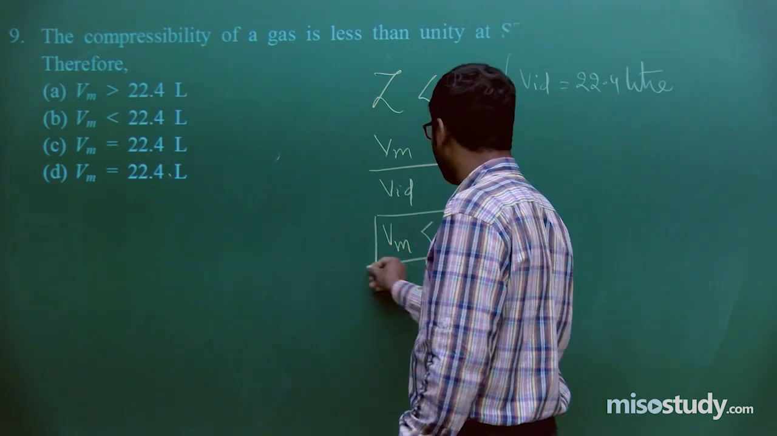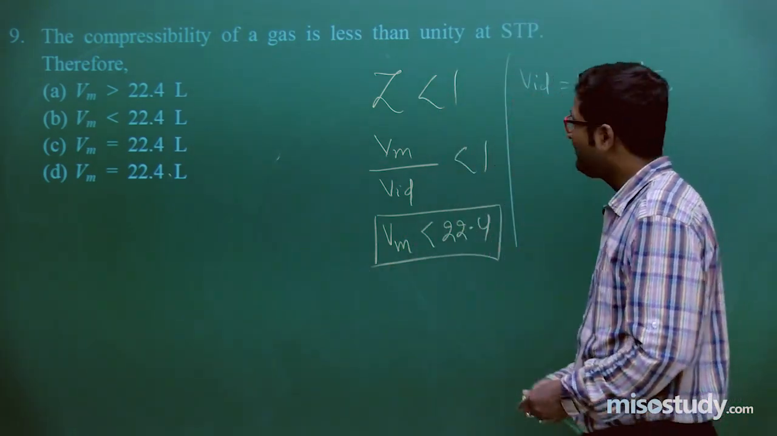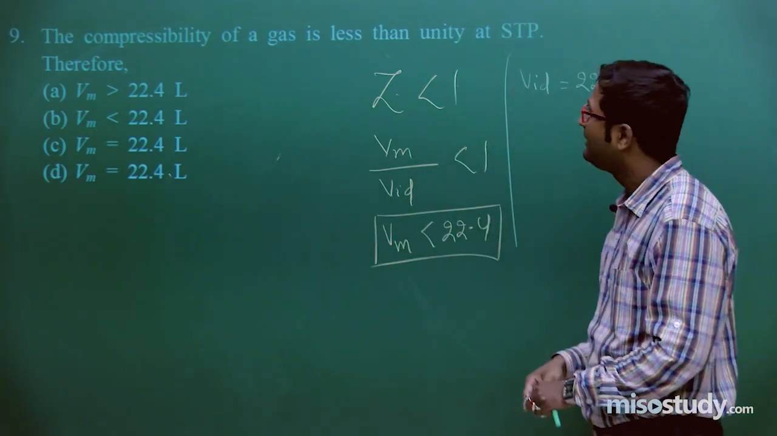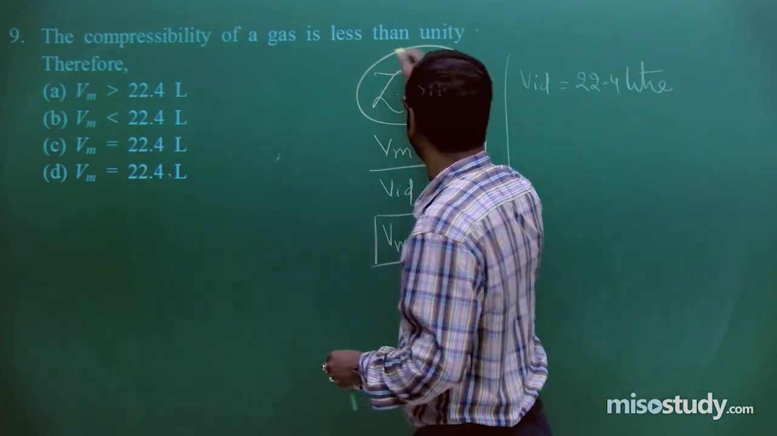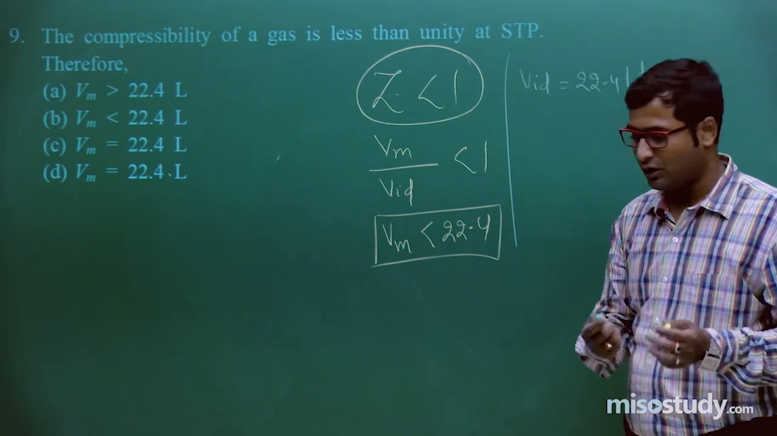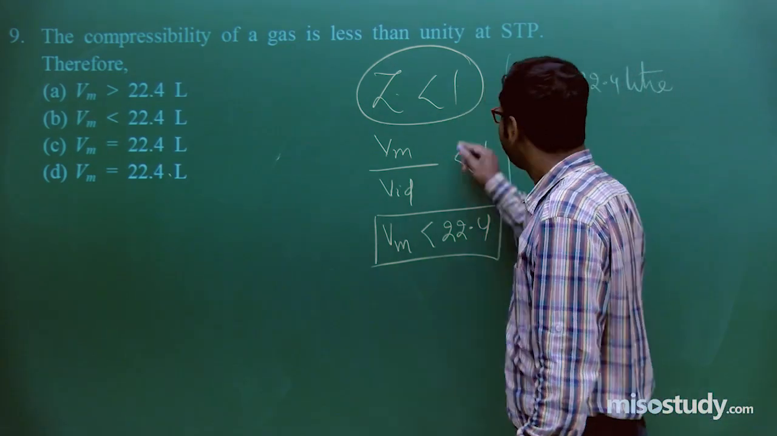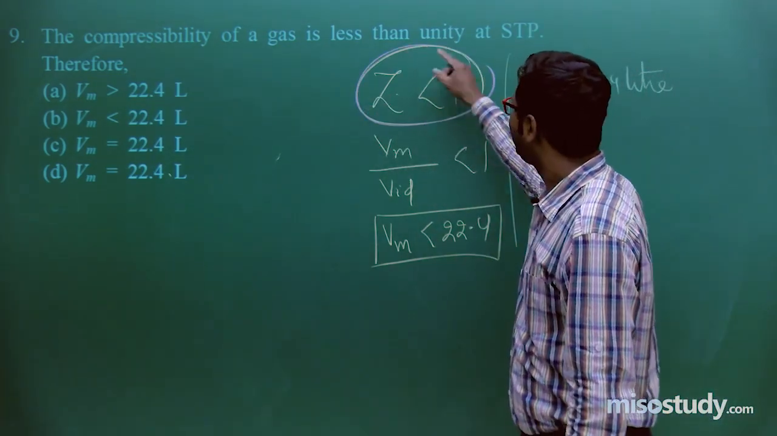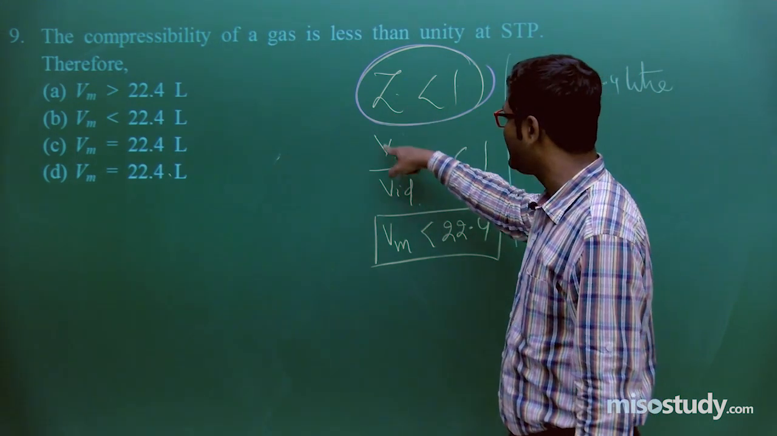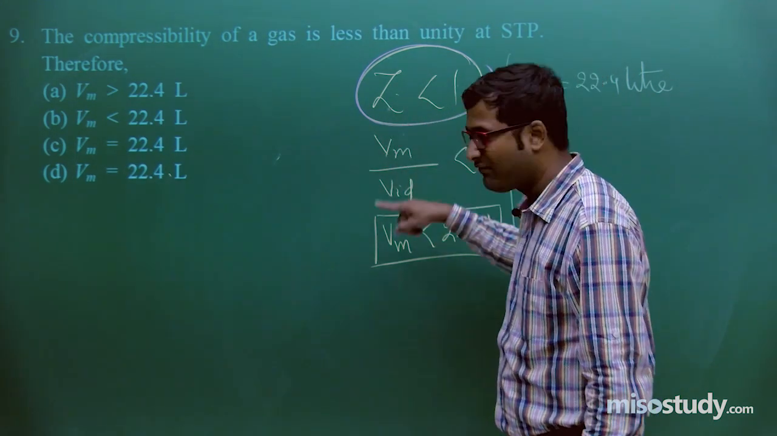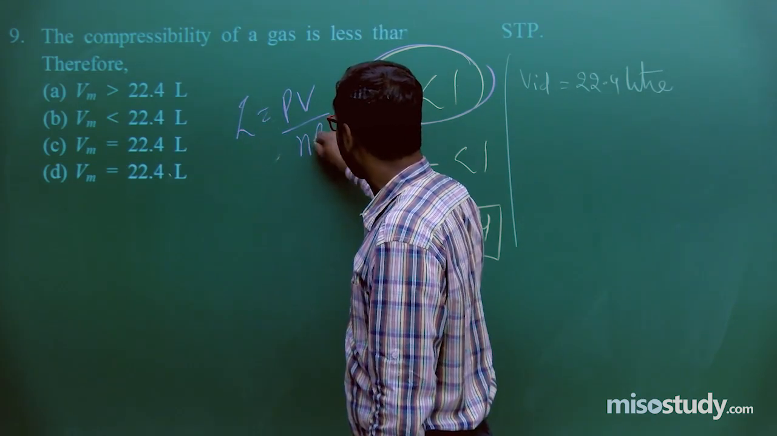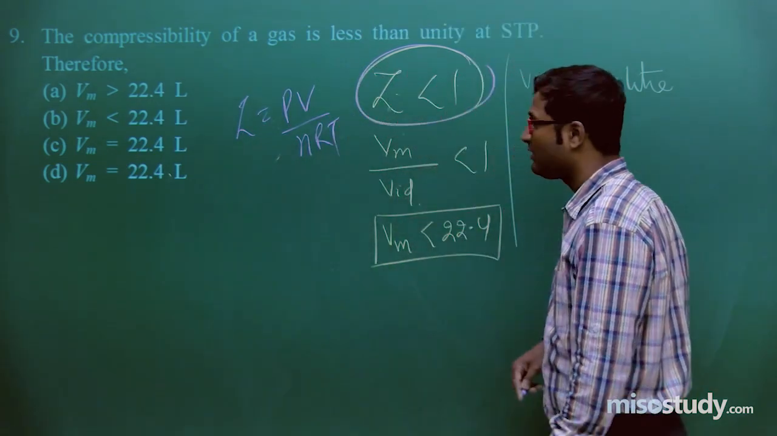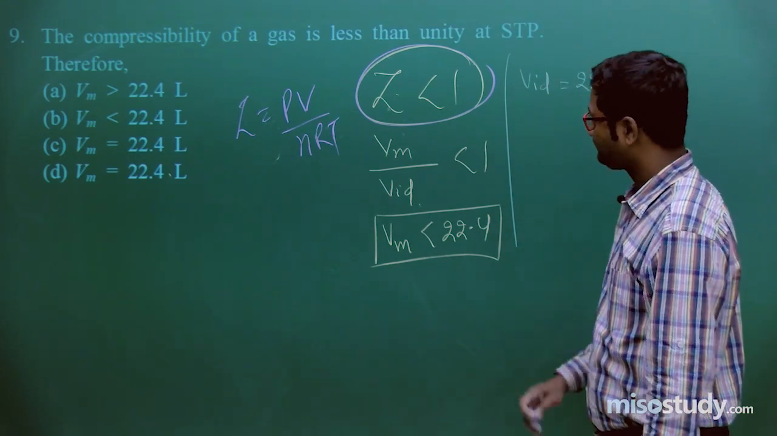This is a straightforward question. The compressibility factor, that is the value of Z of a gas, is less than unity, that is Z is less than 1. Am I right or wrong? Sir, you are absolutely right. Z is less than 1, that is Vm upon V ideal, which is the value of Z in one form, and the other form of Z is PV upon nRT also. Here Vm upon V ideal. Clear to you?